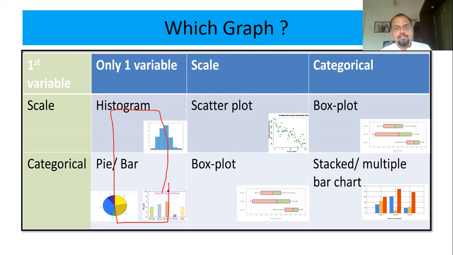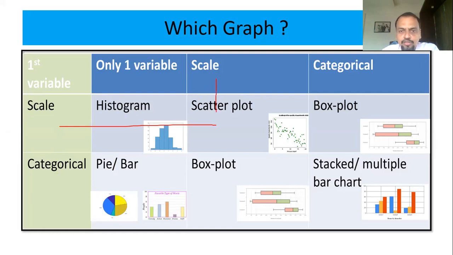In that case, the options are: your first variable is scale and the second variable is also scale. That means you want to plot, say, age and cholesterol level, or BMI and age. Both variables you are dealing with are scale, then you have to go with a scatter plot.